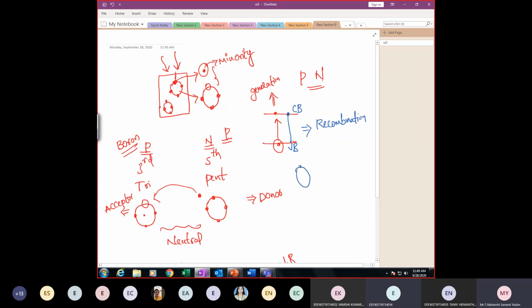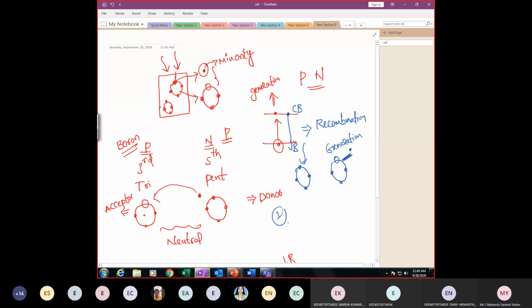So here initially it is something like this. Because of this photonic energy, it is becoming like this: hole followed by 3 electrons and 1 electron. So here you can see electron hole pair generation or recombination? Generation. So this is nothing but generation.